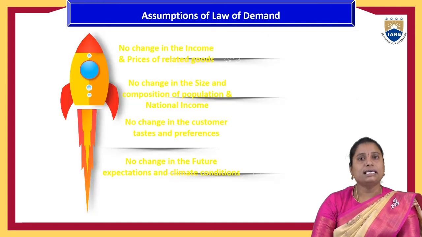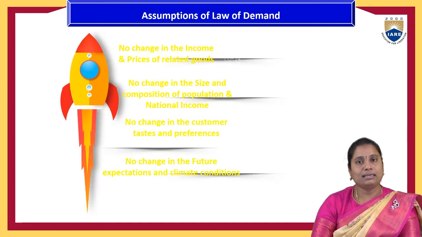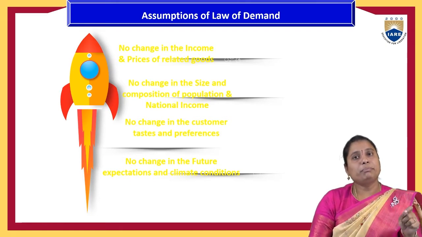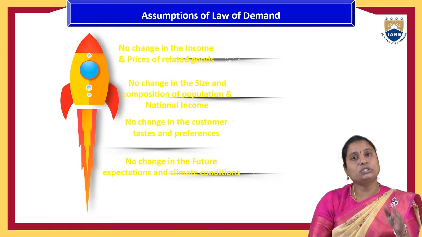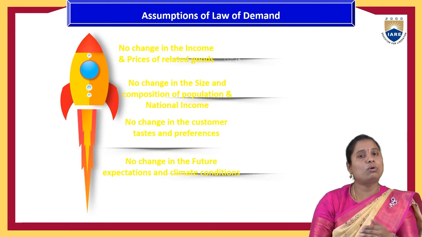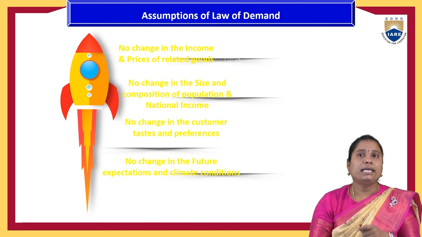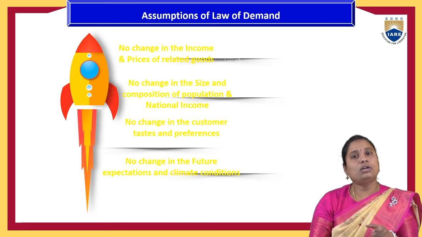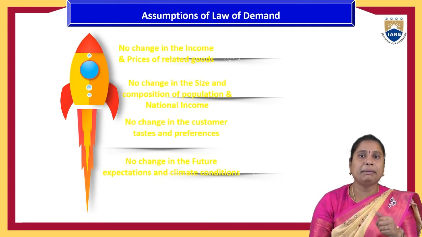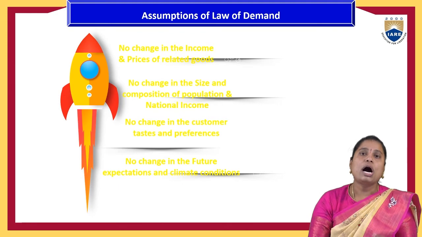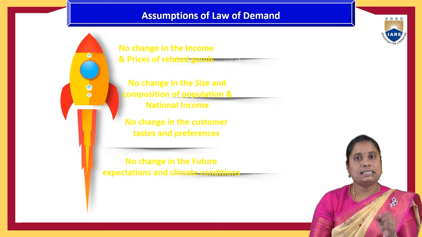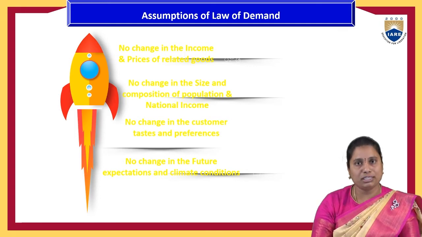Now let us see the assumptions of the law of demand. Demand and its determinants do not hold good for all situations and all products. But in most situations, if the law of demand says that one determinant factor is having its impact on the demand for a product, then automatically the other remaining determinant factors become constant. That is the main assumption of the law of demand.